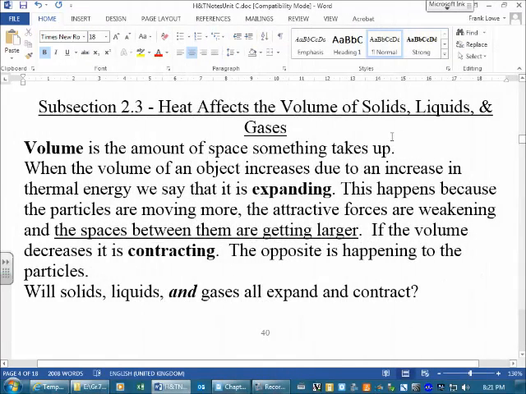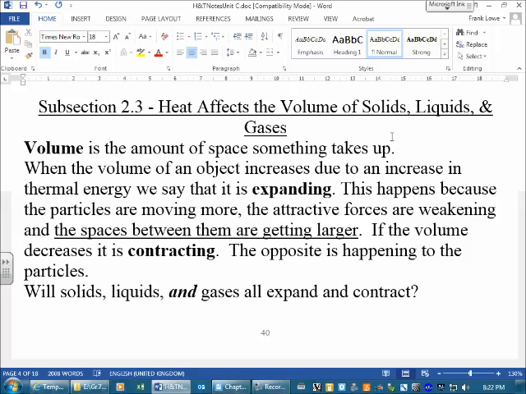This next section that we're going to look at in the grade 7 science unit, heat and temperature, is about how heat affects the volume of solids, liquids, and gases. Back when we were talking about what matter is, we talked about how matter has mass, so you can weigh it, but it also takes up space. Here we're going to look at volume, that space that matter takes up, and how heat affects the volume.